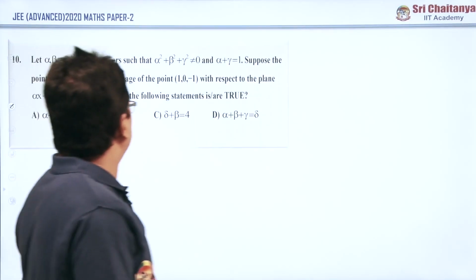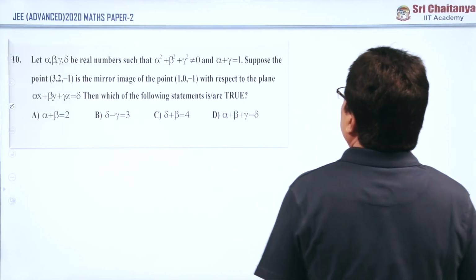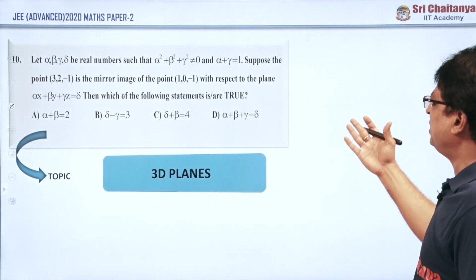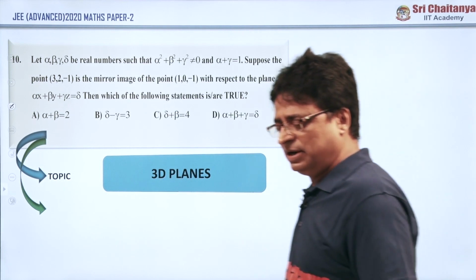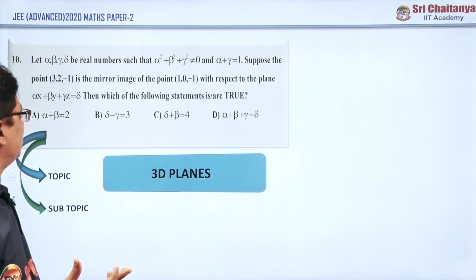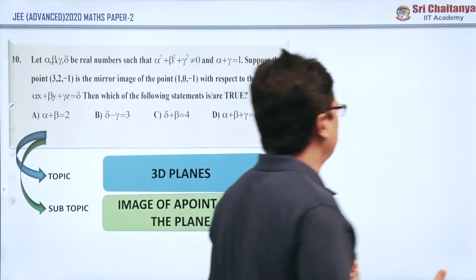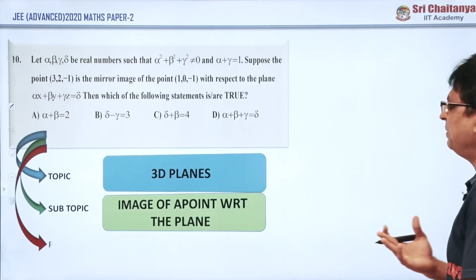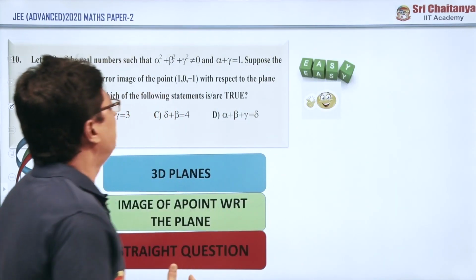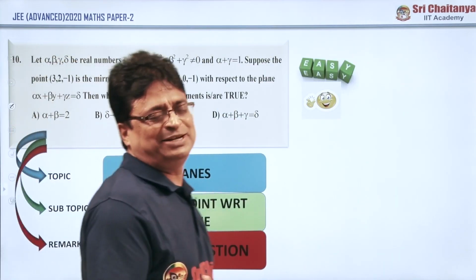Now coming to this problem, if you have gone through the question, you can easily identify that it is coming from 3-dimensional geometry, the planes chapter. Straight away they have asked a problem on the projection or image of a point with respect to a plane, and it is a straight question. Of course, the majority of the people consider it an easy question.